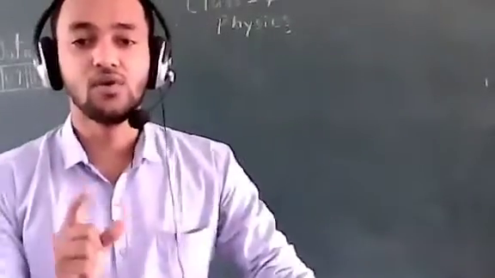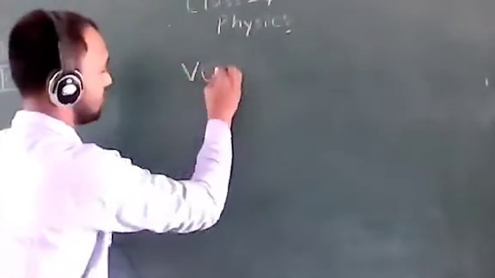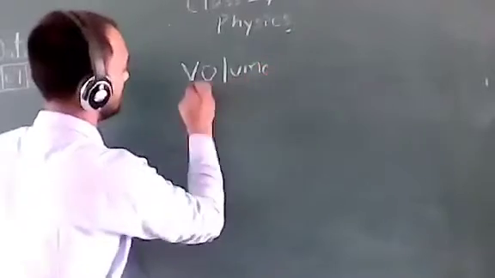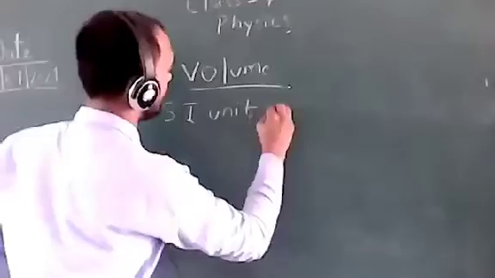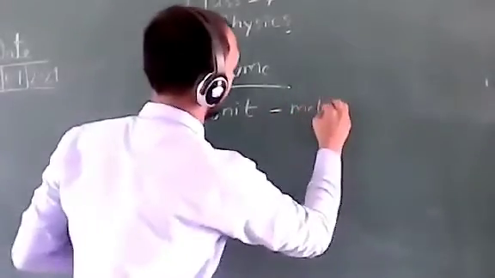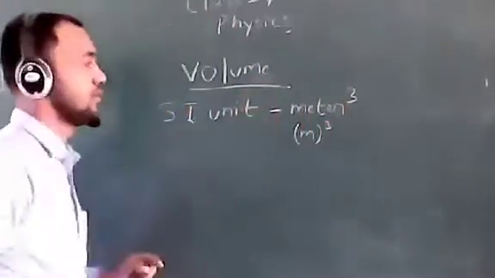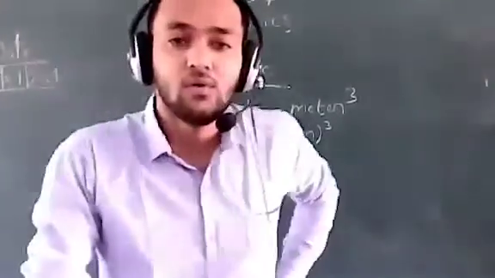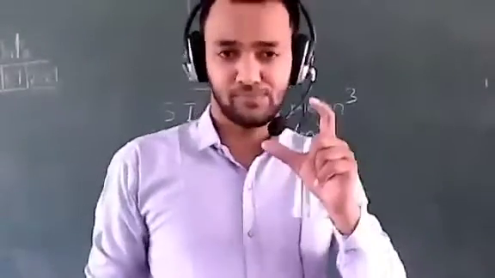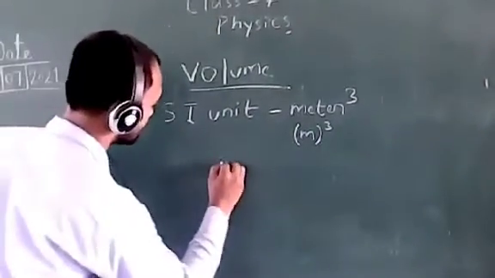What is the unit of volume? The SI unit of volume is meter cube, or we can say m cube. It is the SI unit of volume. Now for measuring small volumes, we use some multiples of this unit, and one such multiple is centimeter cube.